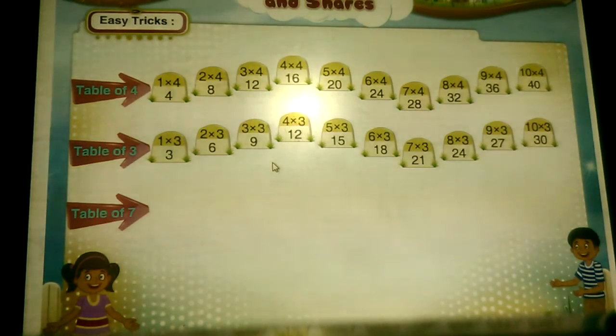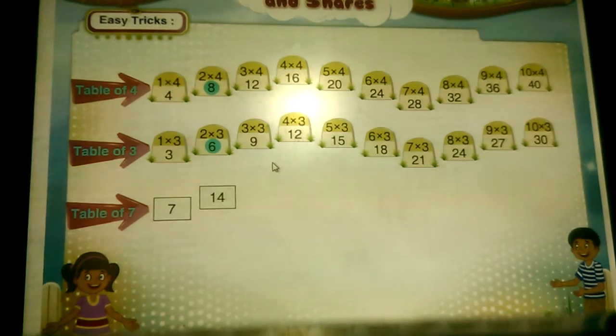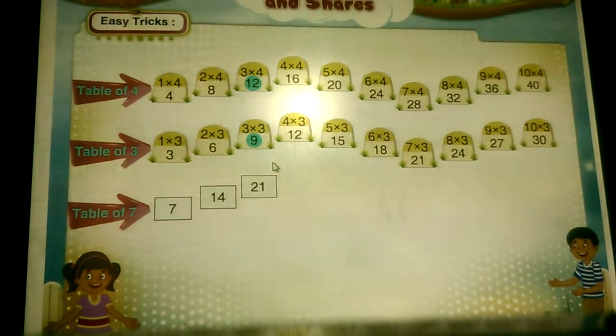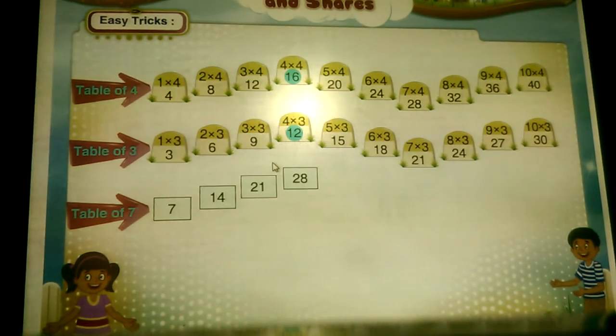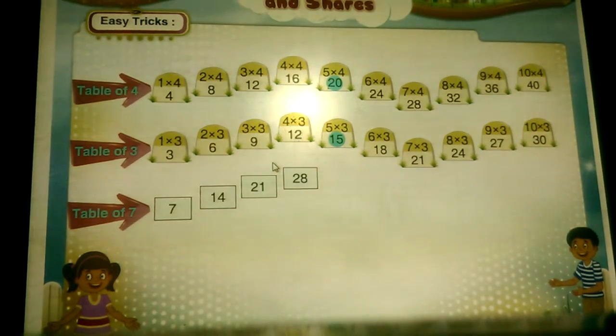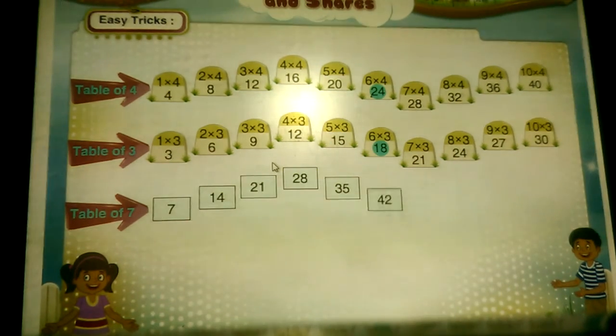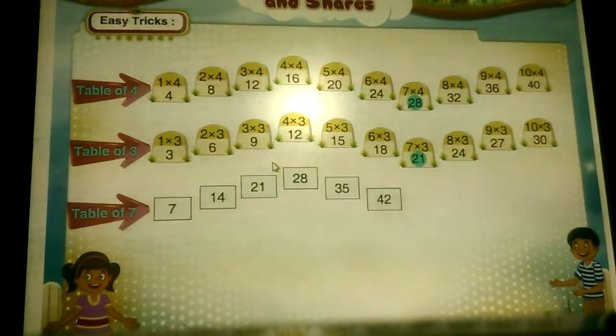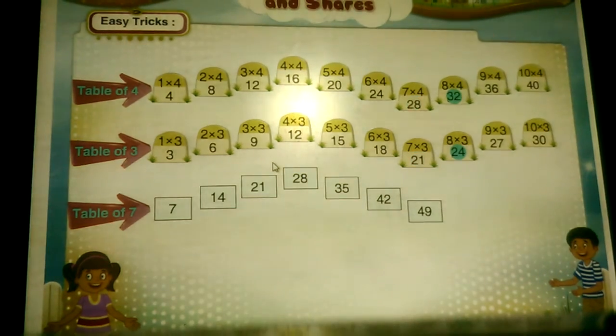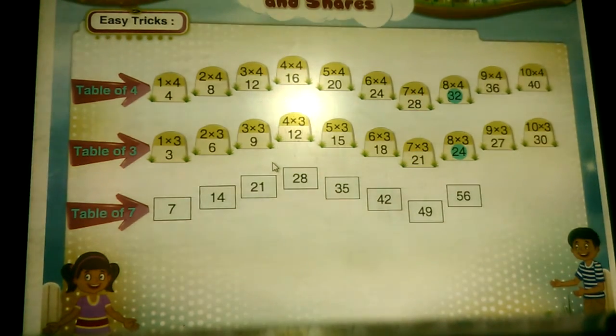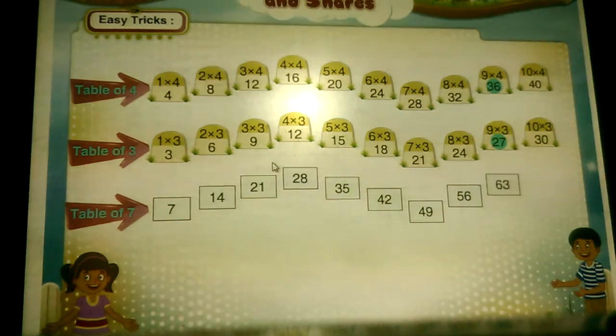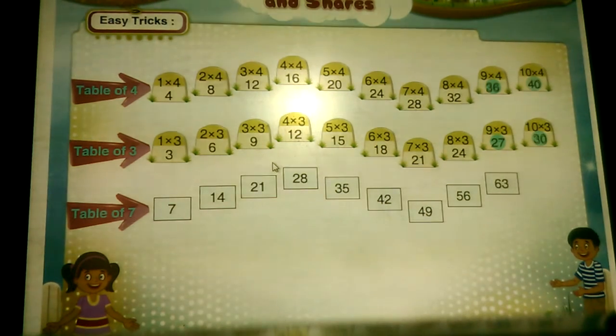See, 1 seven is 7. 2 sevens are 14. 3 sevens are 21. 4 sevens are 28. 5 sevens are 35. 6 sevens are 42. 7 sevens are 49. 8 sevens are 56. 9 sevens are 63. 10 sevens are 70.